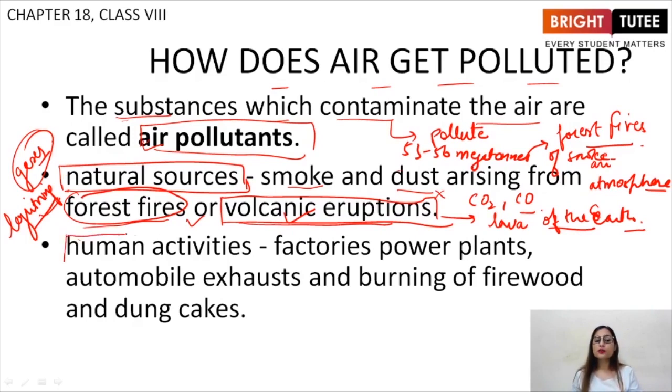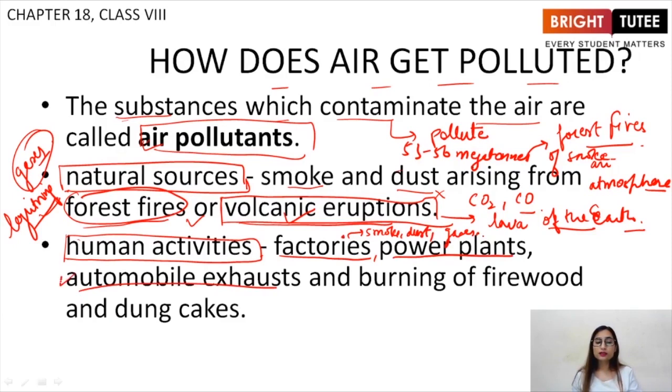Now, coming to the human activities, the activities that we cause that ultimately are responsible for air pollution. First one, factories. Factories, basically any factories which we use to synthesize different usable items. Every factory releases air pollutants such as smoke, dust, harmful gases, right? Then power plants, automobile exhausts.